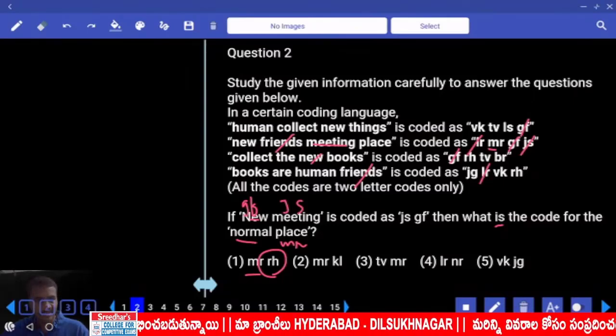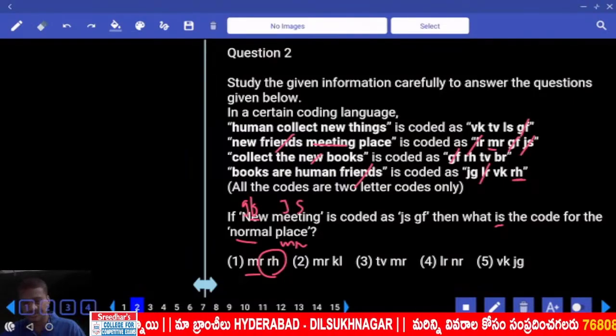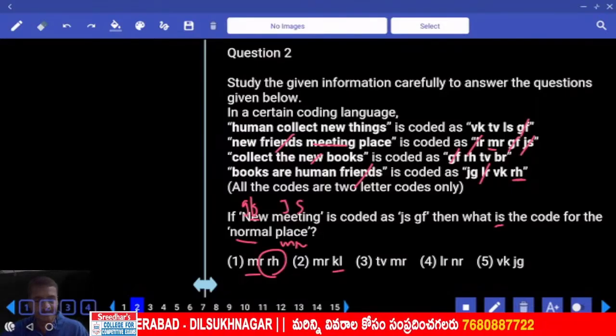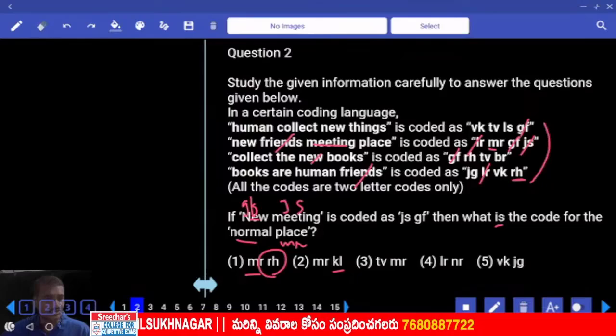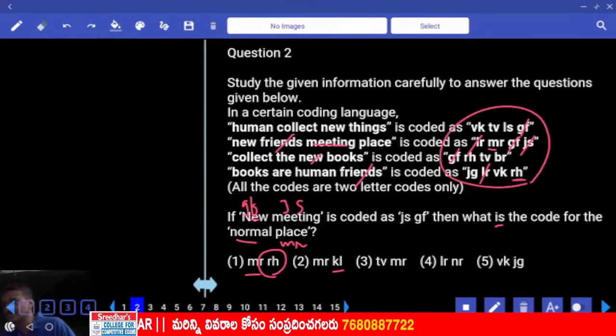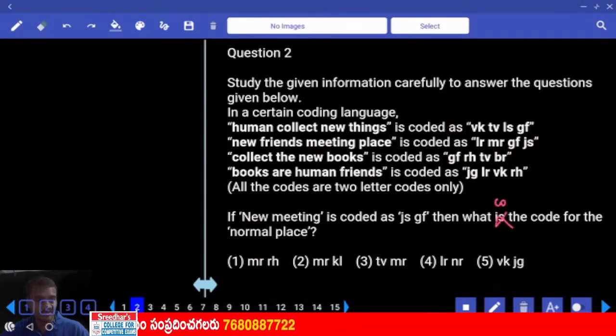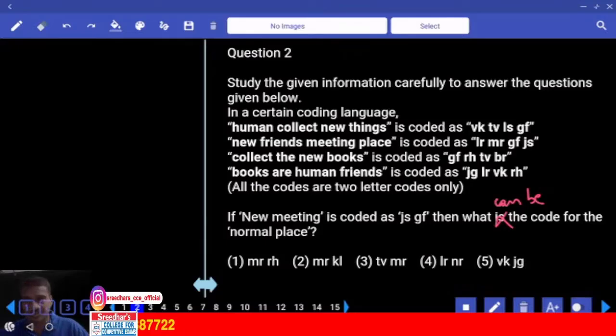No. Why? Because RH is the code for one of the words. Then MR, KL. Can KL be the code for this one? Yes. KL, as KL is not given as the code of any one of these words. It can be the code. And here the question is can be. What can be the code for? We are not 100% sure about this.